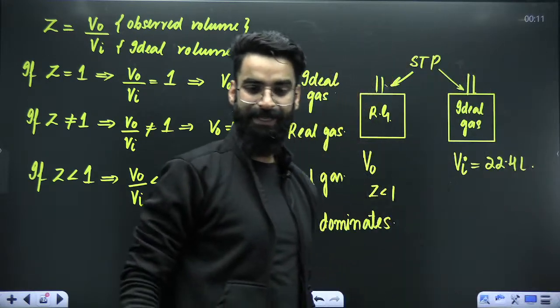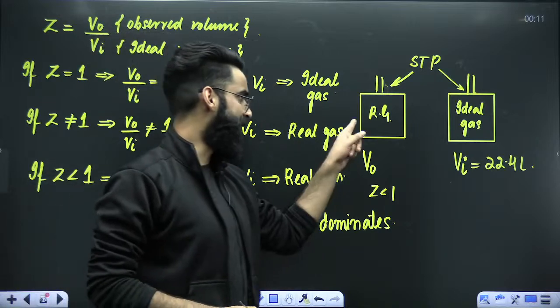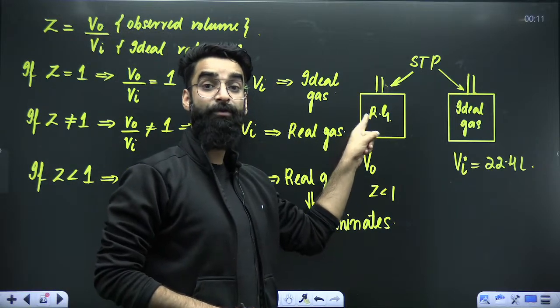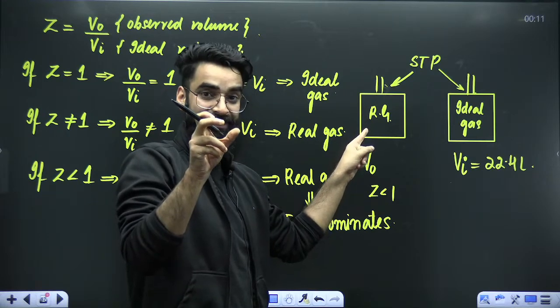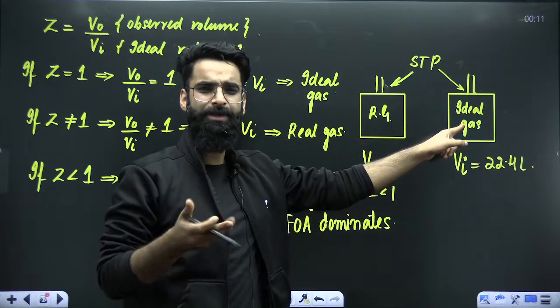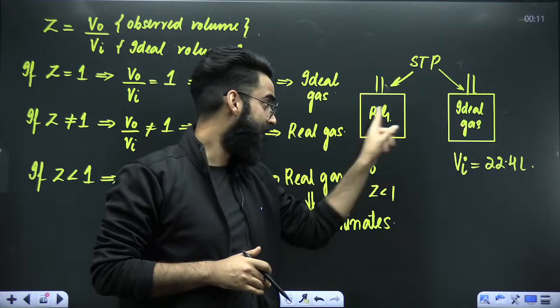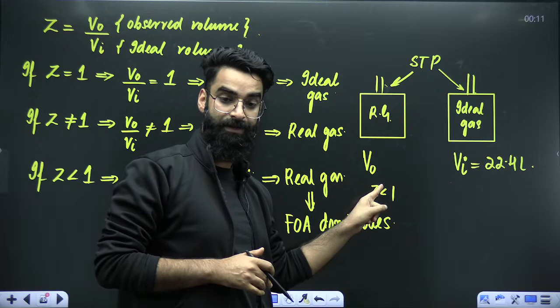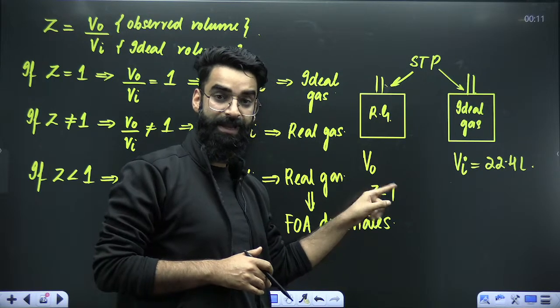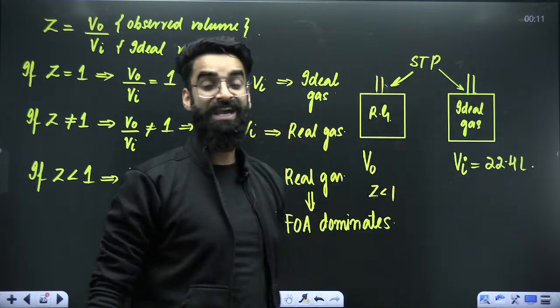In this particular gas, the molecules have got force of attraction. That means the molecules have a tendency to come closer. Here, no force of attraction, so the molecules have no tendency to come closer. Now I want to compress both. Which can be compressed more?